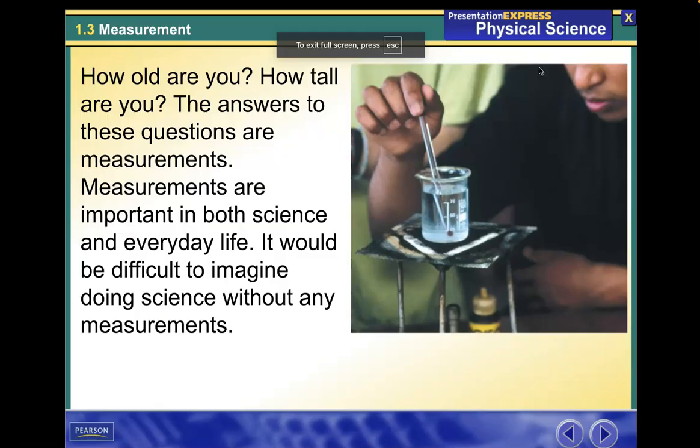Okay, today we're at section 1.3. We're going to talk about measurement. How old are you? How tall are you? The answers to these questions are measurements. Measurements are important in both science and everyday life. It'd be difficult to imagine doing science without any measurements.